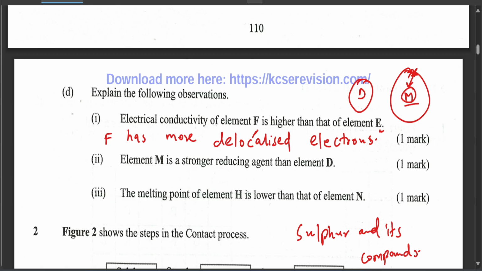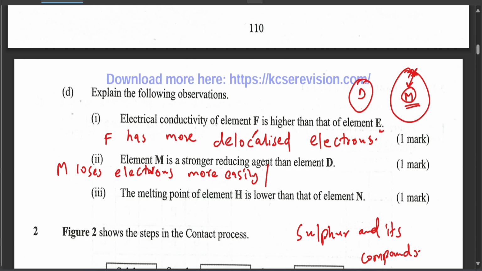So the reason is very simple. M has a larger atomic radius than D, making it easy to lose electrons because of lesser nuclear force of attraction. So the reason, again, is that M loses electrons more easily, or is more electropositive.